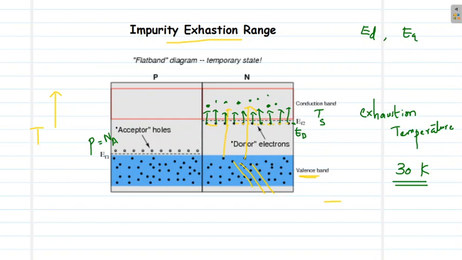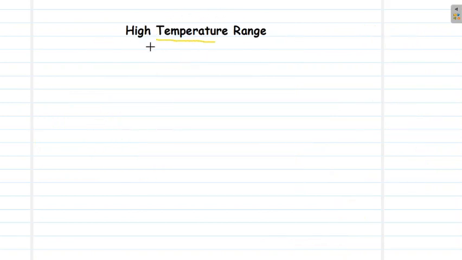So if you increase the temperature to very high ranges, all the electrons from the donor level will already be in the conduction band, and now at very high temperature these electrons from the valence band can move into the conduction band because they have energy of the order of kBT and can now cross this energy gap. So at that limit, at high temperature range, the intrinsic carrier concentration will start to increase.